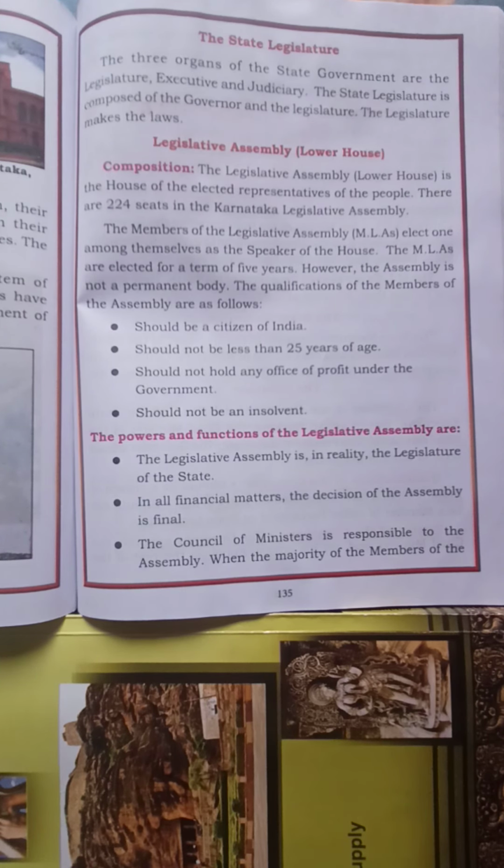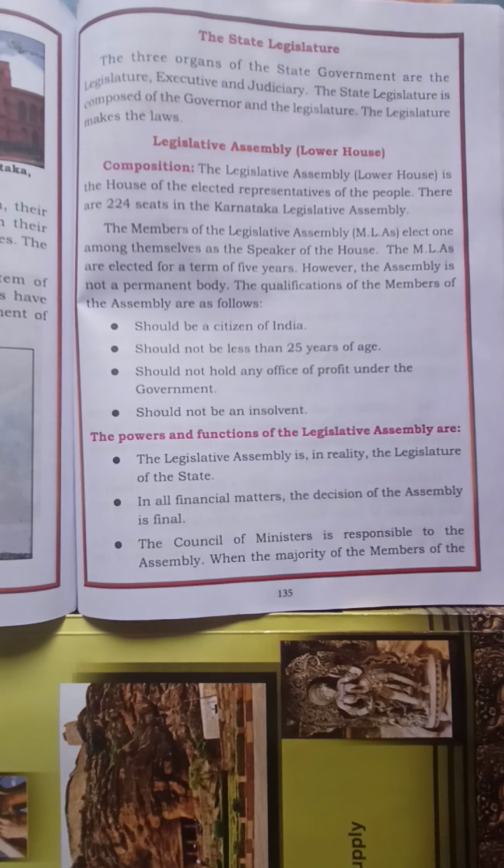There are 224 seats in the Karnataka Legislative Assembly, and the members of the legislative assembly, that is MLAs, elect one among themselves as the speaker of the house. The MLAs are elected for a term of 5 years. So the MLAs are elected for the term of how many years? For 5 years.